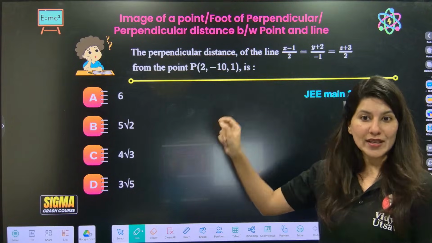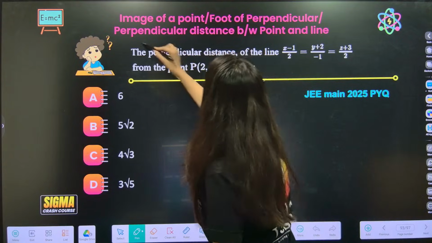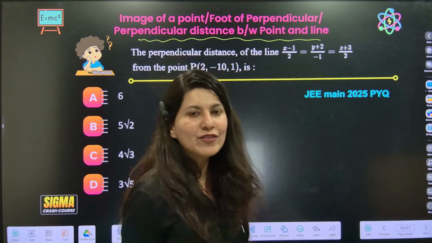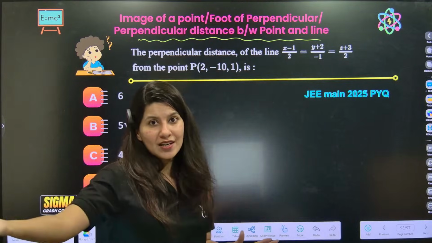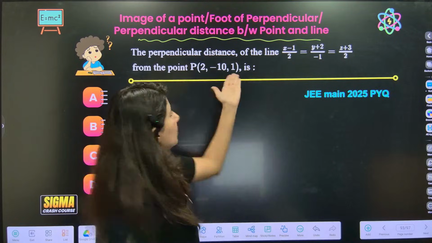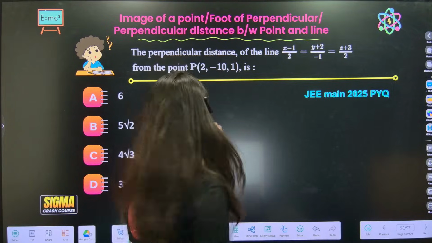Again, another question. Now, this time they are not talking about image, they are talking about perpendicular distance between a point and a line. So this is much easier. You don't have to go to image. Only the fourth step: find F and then PF you have. You just have to find F and you will be able to see again the same.